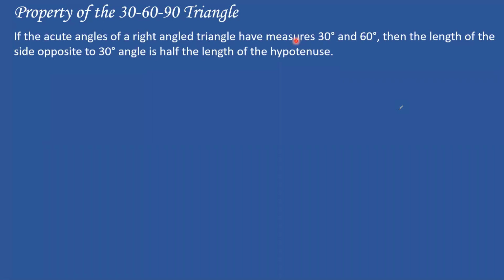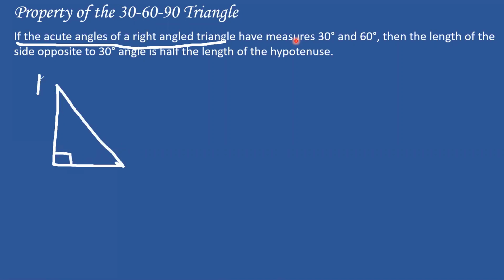So basically, what it says, let's break it down into smaller parts. If the acute angles of a right angle triangle, so let's draw a right angle triangle. This is just a basic right angle triangle I'm drawing on screen. This is the right angle. Let's say ABC again. If the acute angles of the right angle triangle measure 30 degrees and 60 degrees, then the length of the side opposite to 30 degrees is half the length of the hypotenuse.